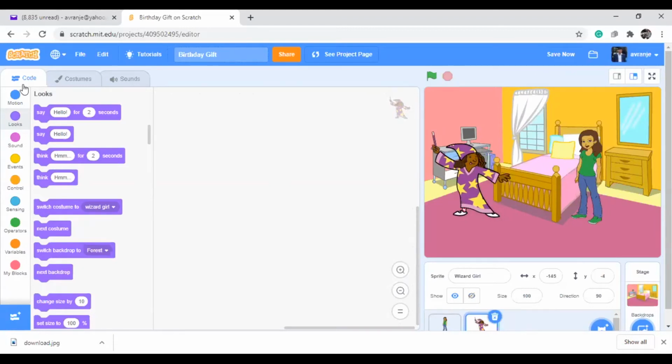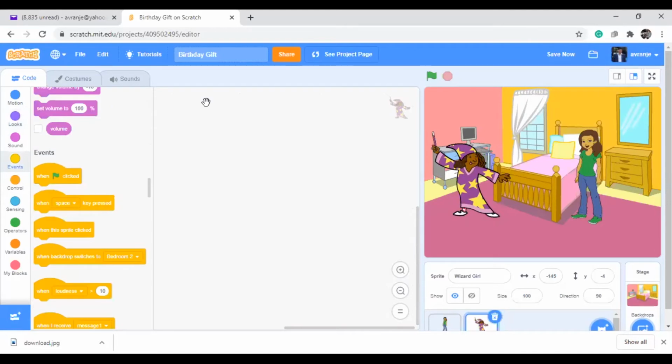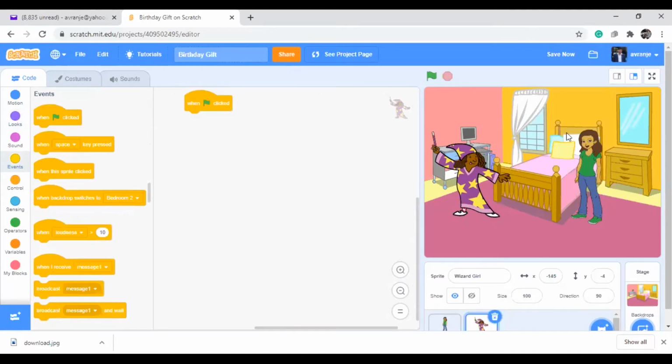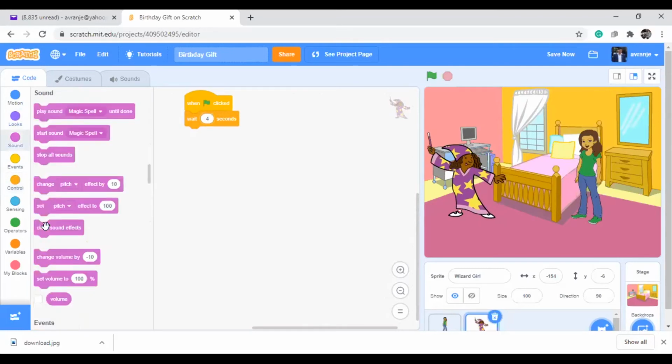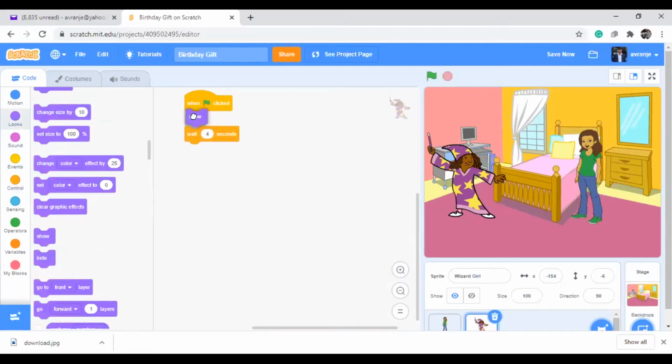Okay, so when flag is clicked, our first dialogue is, just wait for some time. So that's why I'm giving the wait. Suppose wait 4 seconds, because 2 seconds she is talking and 2 more seconds she is thinking like that. Immediately it will be coming here, or else you can go to looks here. You can show and wait 4 seconds. Sorry, yeah, it will be better.